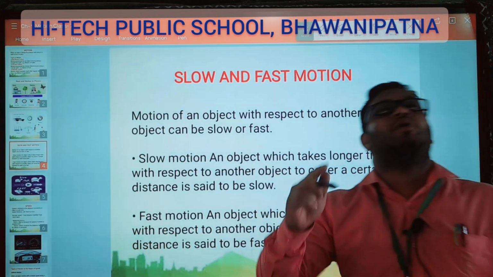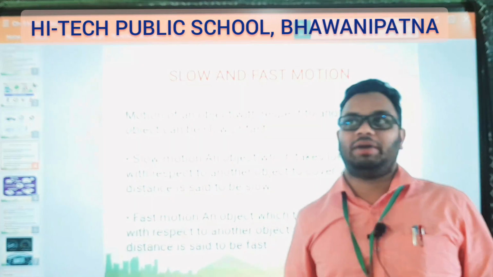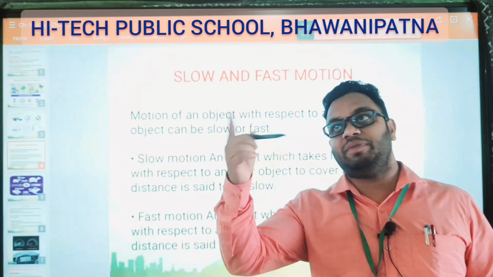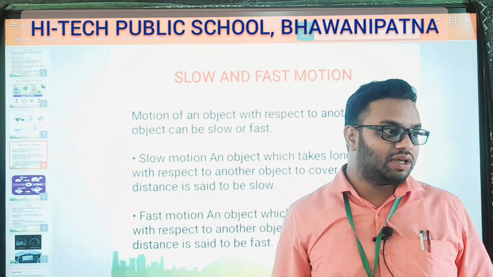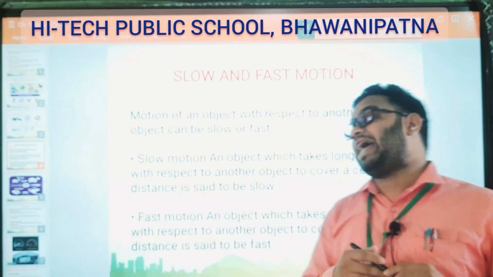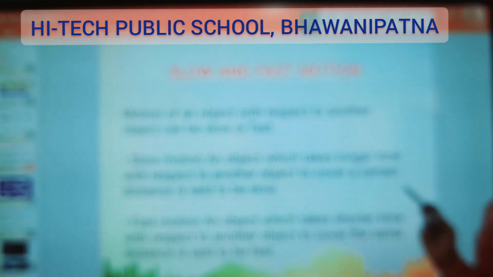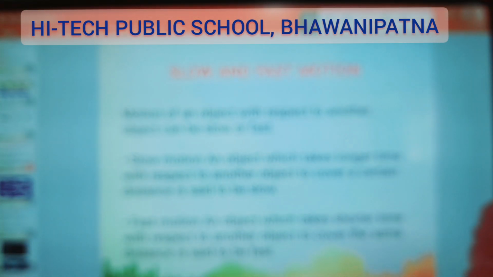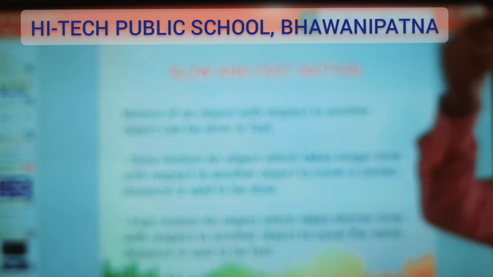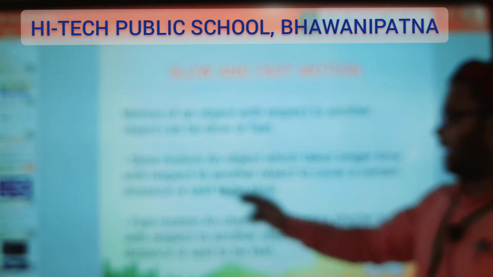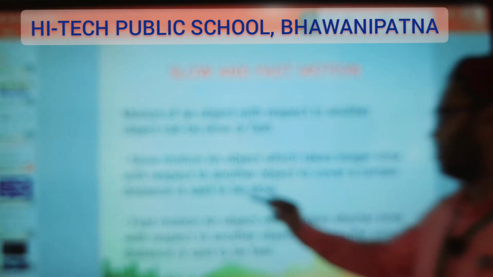If you compare both the pens, one is moving slower and another is moving fast. So when we compare, which motion will come? Slow motion and fast motion. So the pen near to me is moving faster than the pen far away from me.